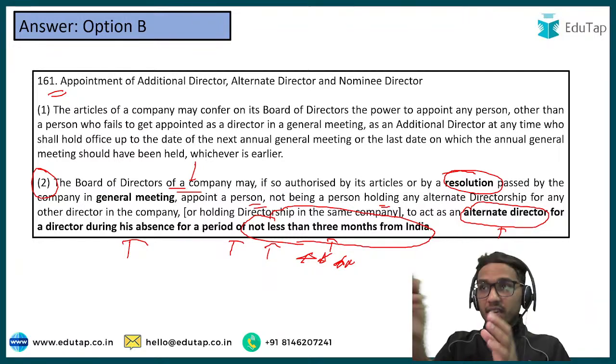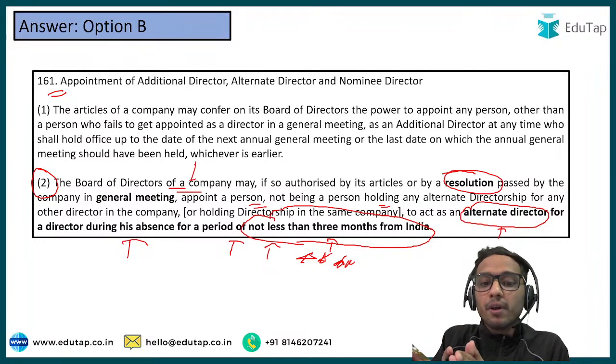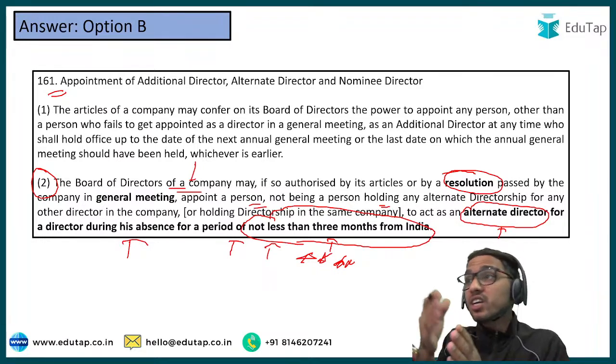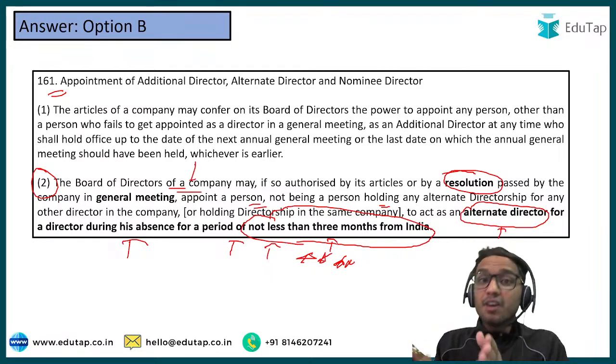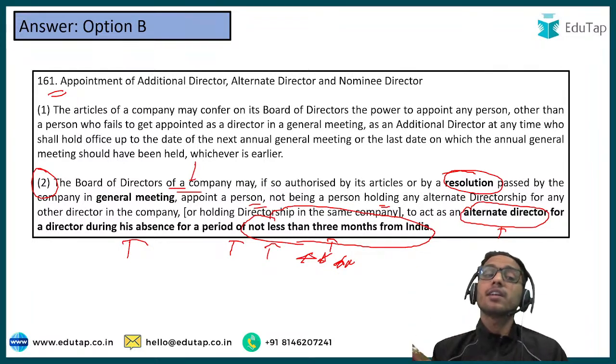If the regular director is not available for at least 3 months, it is written not less than 3 months, so he should be absent for at least 3 months from India. Then only can an alternate director be appointed in place of him.